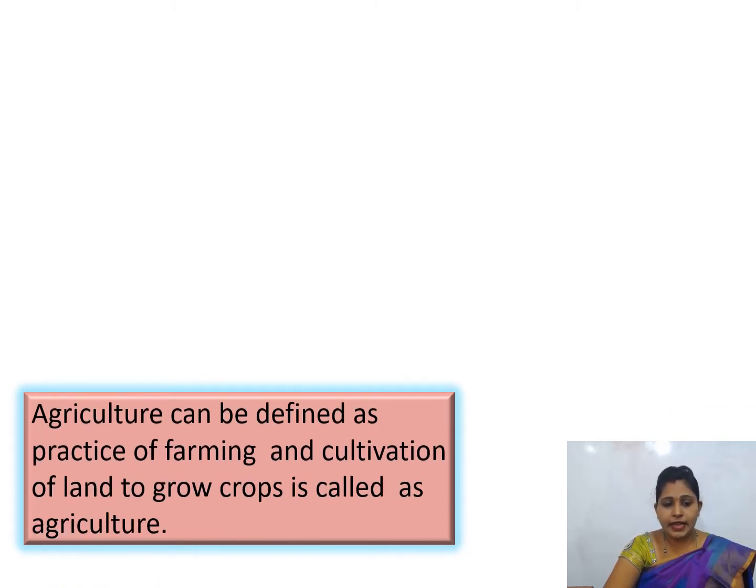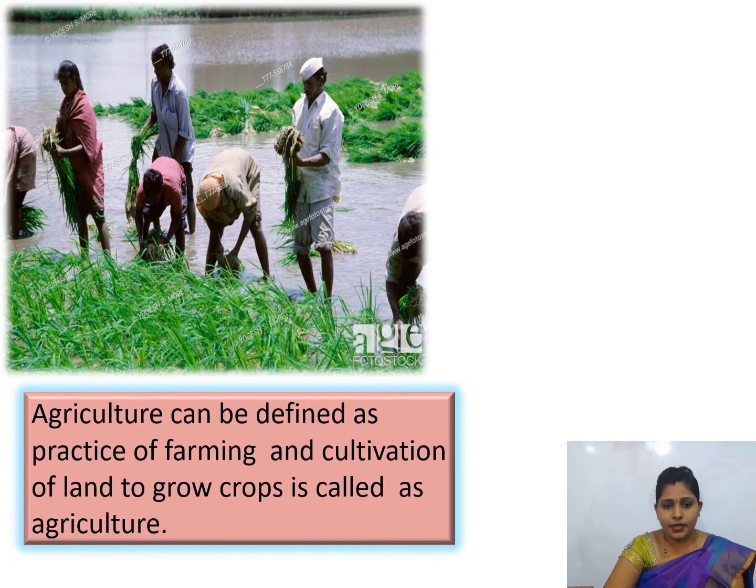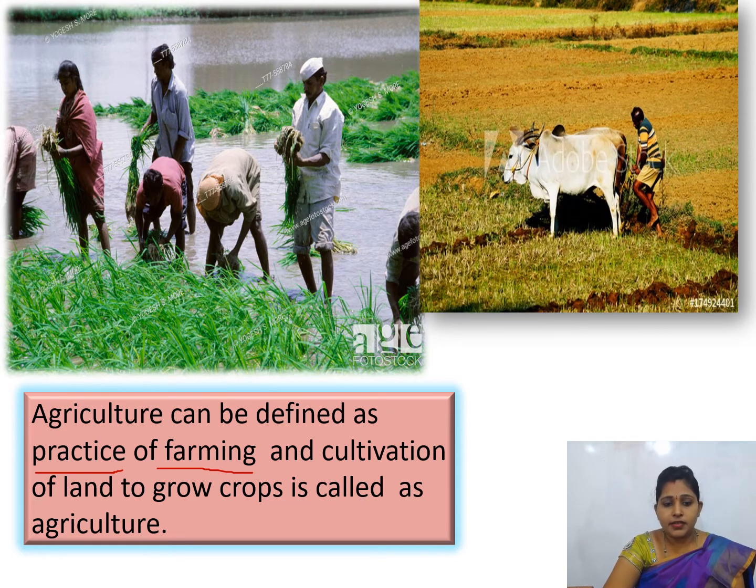Agriculture can be defined as the practice of farming and cultivation of land to grow crops. Cultivation of land to grow crops is called agriculture. Shall we repeat it once again? Agriculture can be defined as the practice of farming and cultivation of land to grow crops.